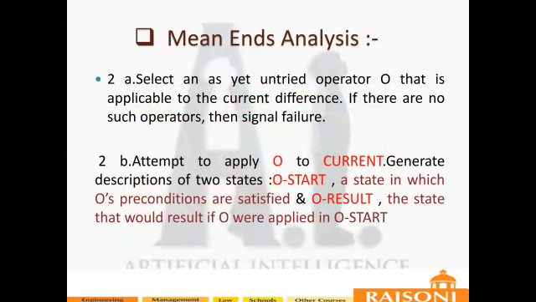Attempt to apply O, that is operator O, to the current state and generate descriptions of two states: O-start, a state in which O's preconditions are satisfied, and O-result, obviously the state that would result if operator O were applied to start.